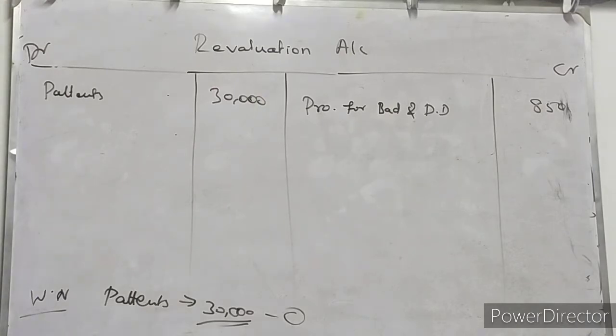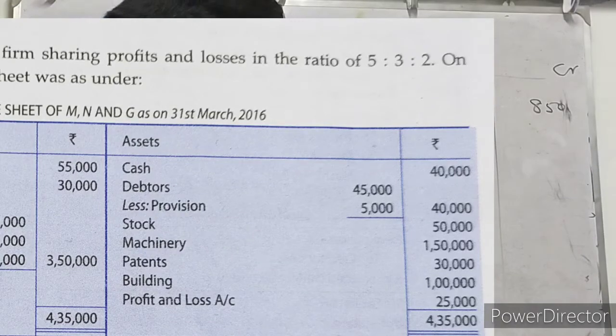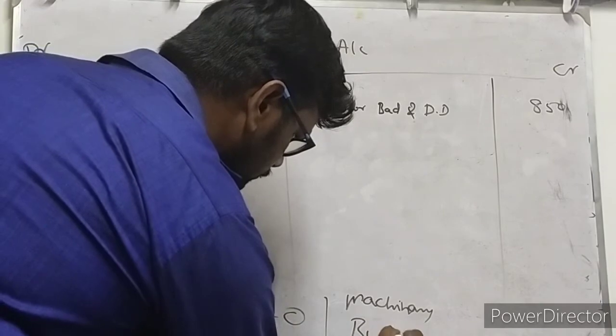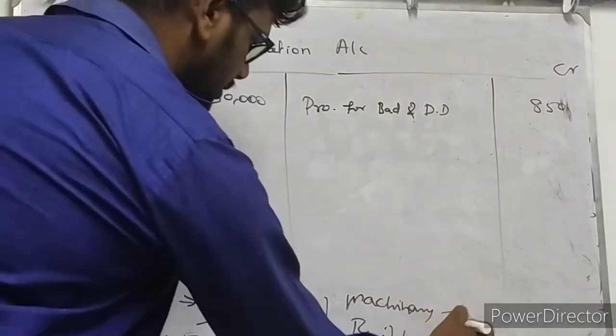And stock, machinery and building will be depreciated by 5% each.